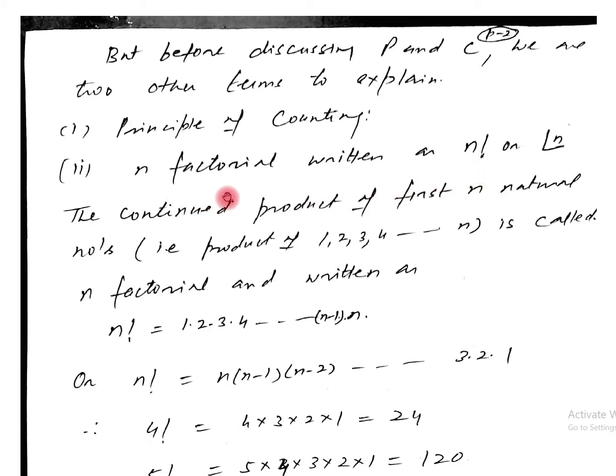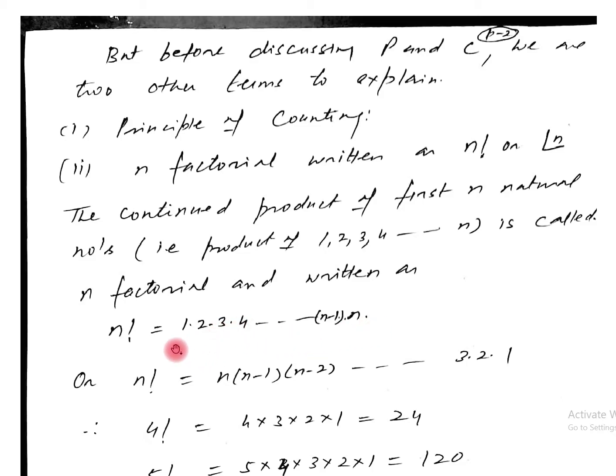Now n factorial means the continued product of the first n natural numbers, that is, the product of 1, 2, 3 up to n is called n factorial. Listen to it again, it is very important. N factorial means the product of the first n natural numbers.